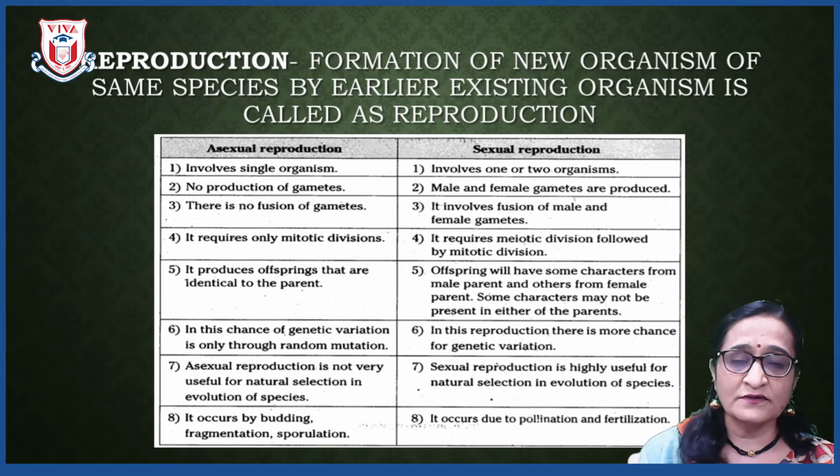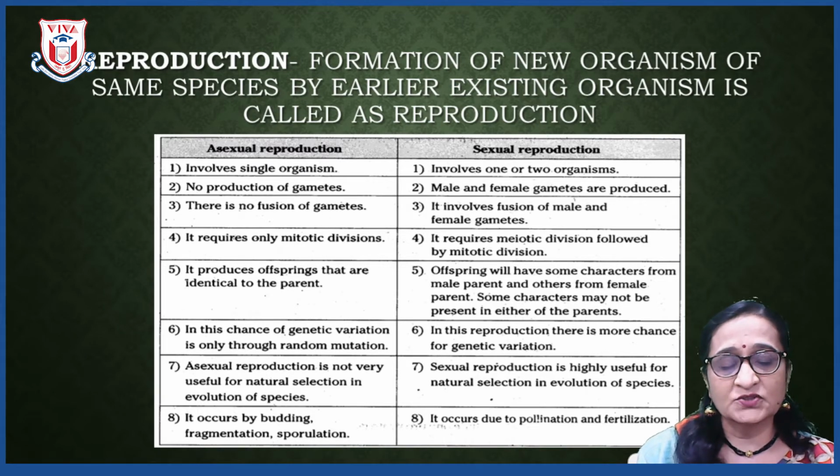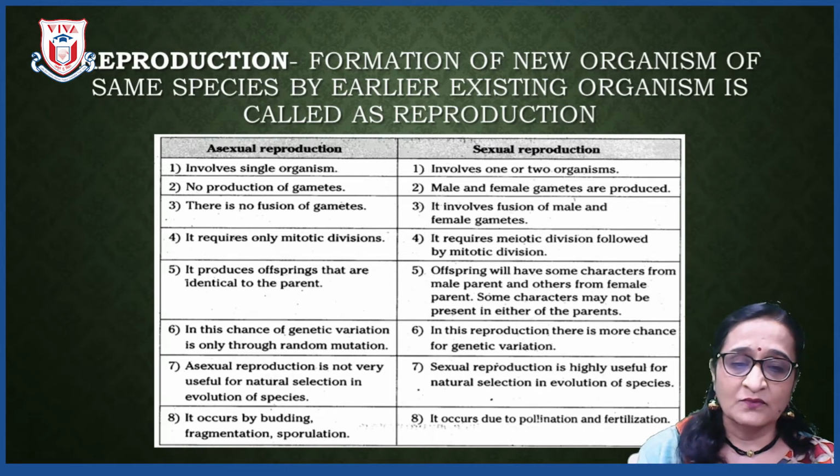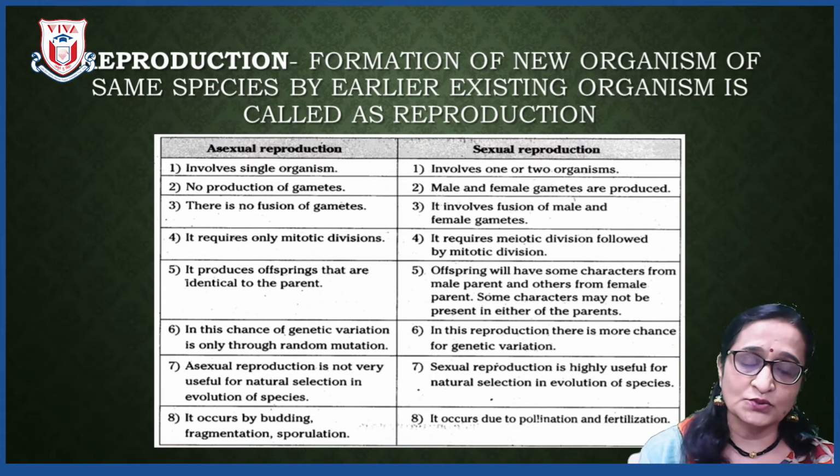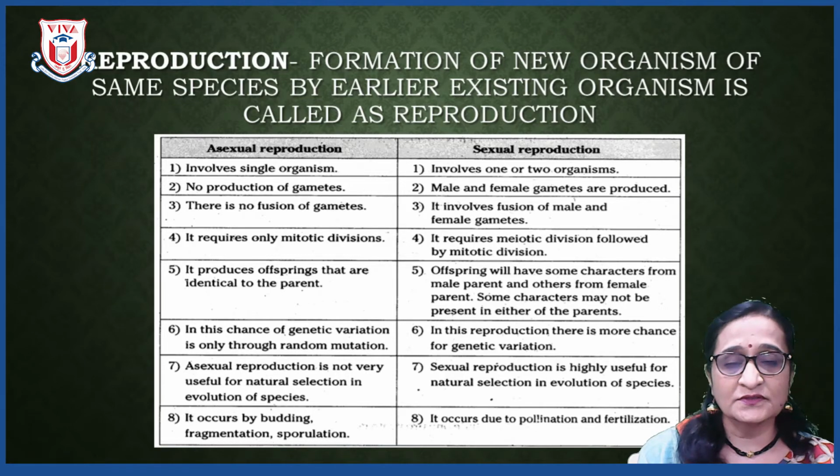Whereas in sexual reproduction, two different individuals are involved, therefore variations are more. Asexual reproduction takes place by various methods like fragmentation, budding, regeneration, etc., which we will be studying now, whereas sexual reproduction takes place by pollination, copulation in humans and by fertilization.